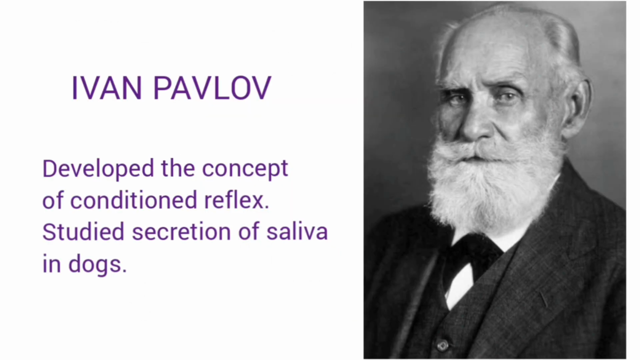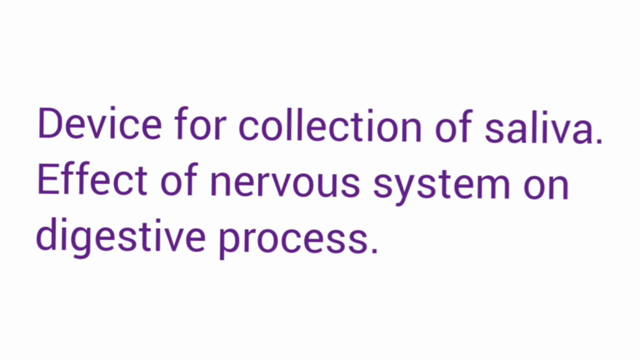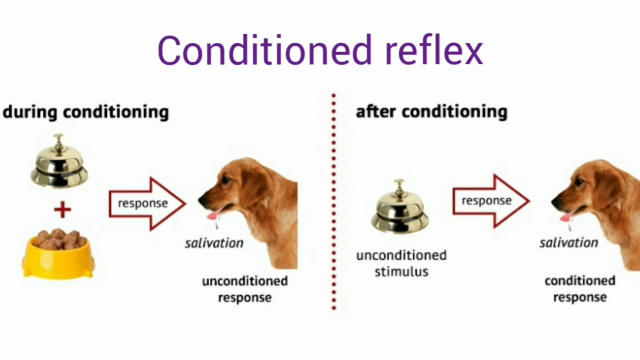There is a Russian scientist called Ivan Pavlov who developed the concept of conditioned reflex. He studied dogs. He studied the secretory activity or the salivation in dogs. For this, he implanted a device in their salivary ducts to record the uninterrupted effect of the nervous system on the digestive process. In his experiment, Pavlov played a sound like, for example, ringing a bell just before giving food to the dogs. So he conditioned the dogs and the dogs began salivating every time the bell rang.